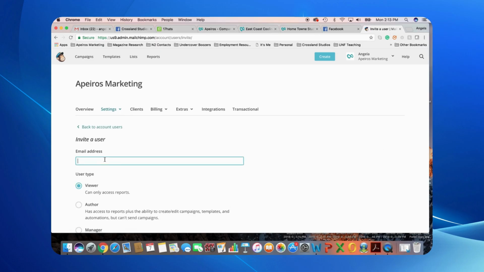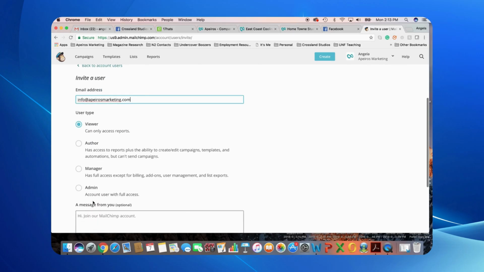In the email address section, you're going to enter info@apirosmarketing.com. And we are going to go down and click select admin. This will allow us full access to go in and develop out your drip campaigns or your automations, whatever we've